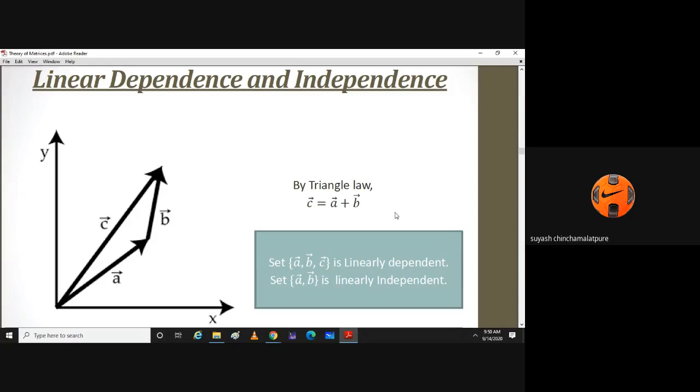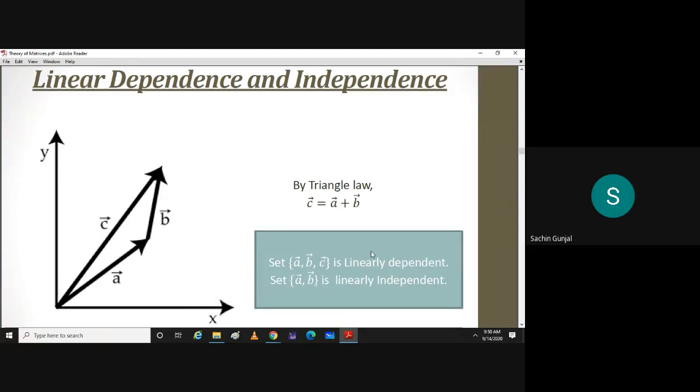Because by adding A and B, we can get C vector. So you can express C bar in terms of A bar and B bar, or you can express A bar in terms of C bar and B bar, or you can express B bar in terms of C bar and A bar. All right. So therefore they are linearly dependent. They are dependent on each other.